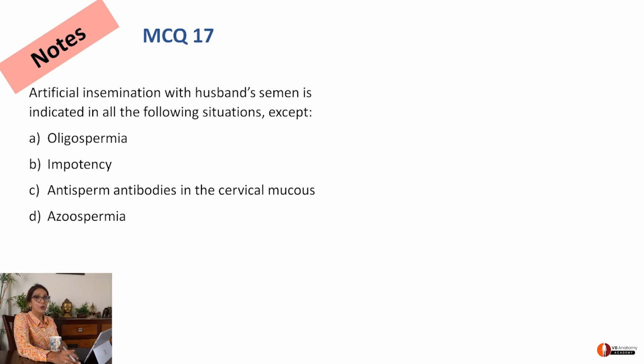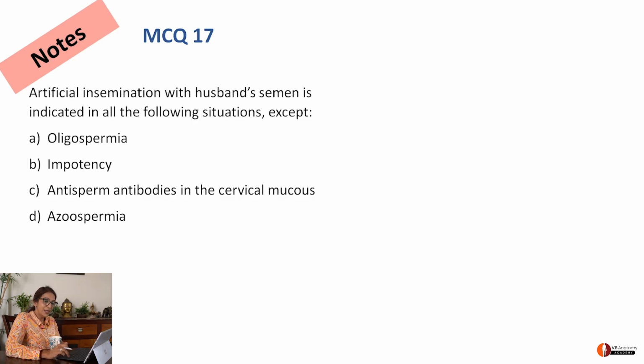Impotency, yeah, possible. He's impotent, doesn't mean he's sterile. So you can use his sperms for artificial insemination. Anti-sperm antibodies in cervical mucus. Yeah, so you cross the cervical mucus yourself instead of asking the sperms to do so. I find all the first three options correct. What about azoospermia? Azoospermia is equal to zero sperm. If husband semen has no sperm, how can you use it for artificial insemination?